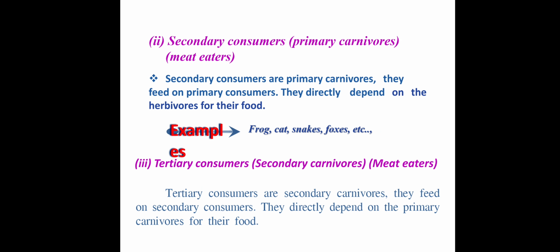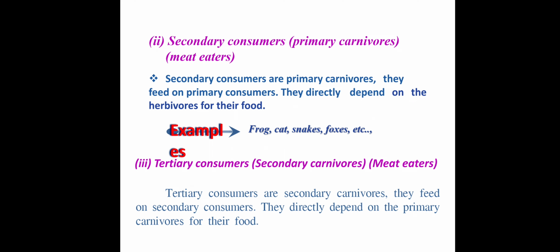Secondary consumer means primary carnivores, that means meat eaters. They directly depend on herbivores for their food. Examples: frogs, cat, snake, etc. Tertiary consumer cannot prepare their own food and depends on secondary consumers. It is also called a meat eater, secondary carnivore.